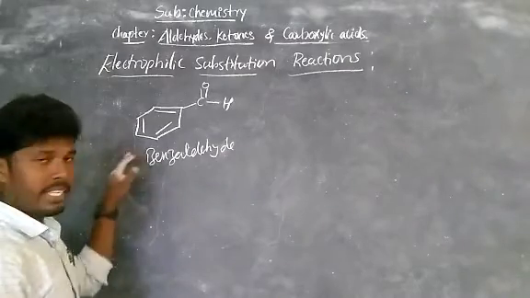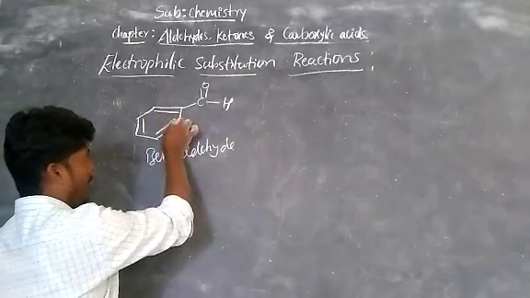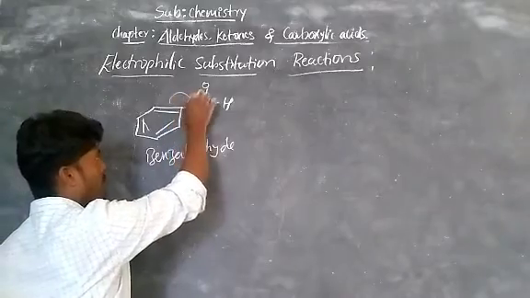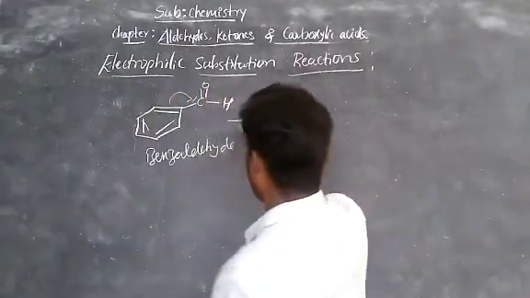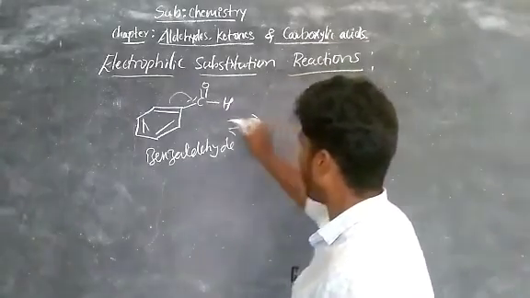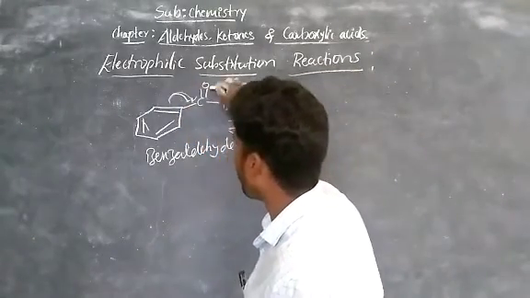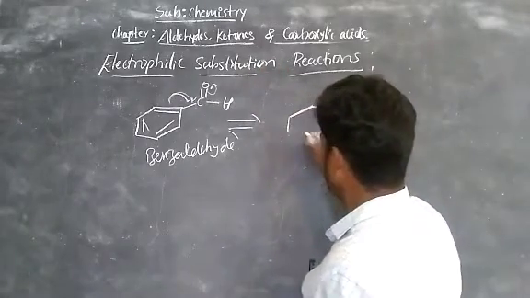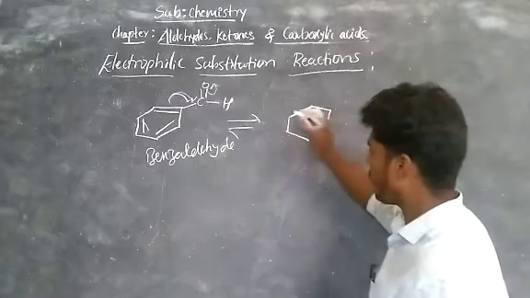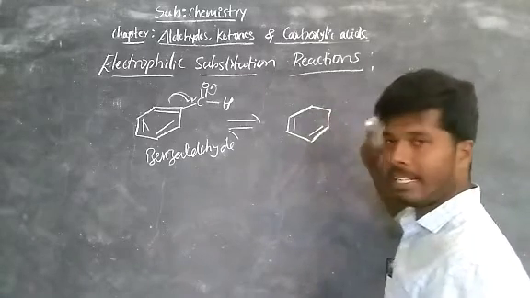Now in this case, the pi electrons of benzene undergo resonance with the carbonyl oxygen, and you get one more structure. See, when these electrons move towards the carbon side and these electrons go to oxygen, you get a structure like that. These two are not disturbed, as they are.